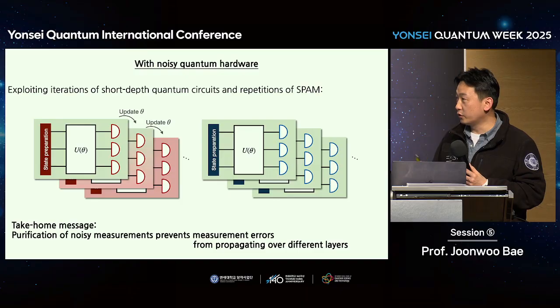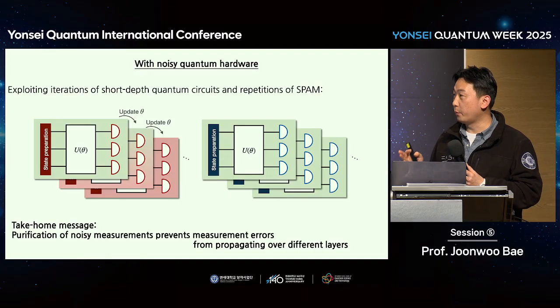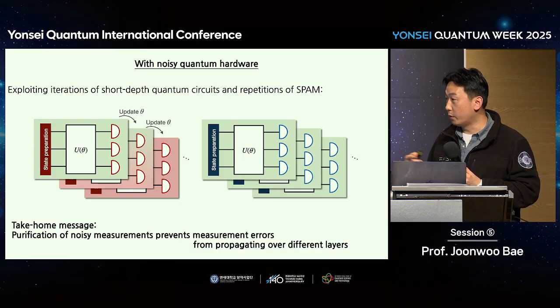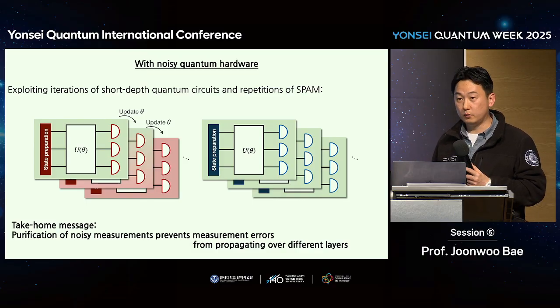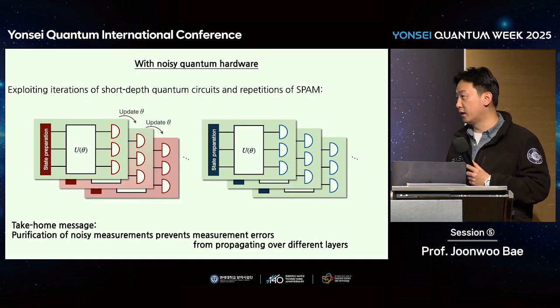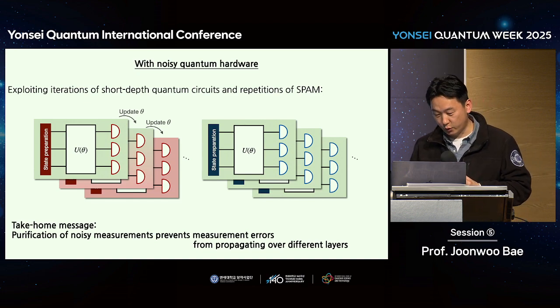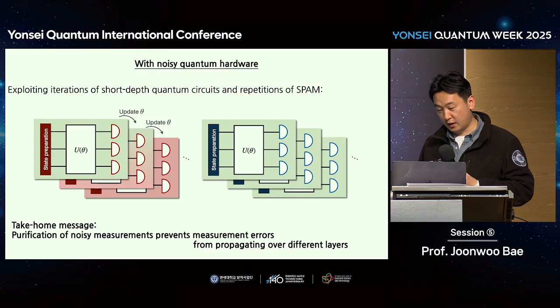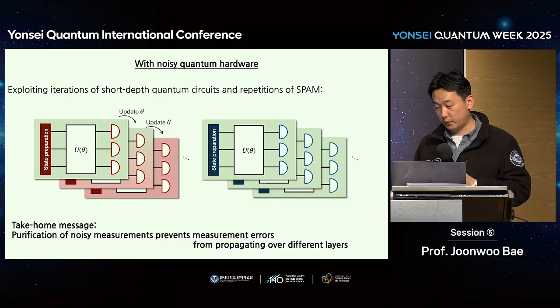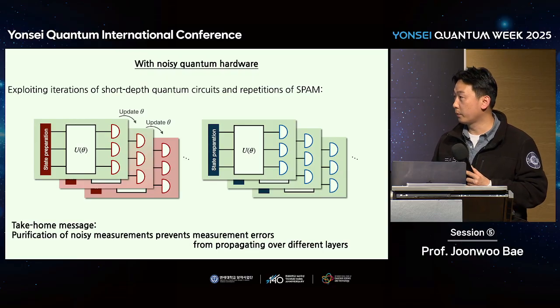So there will be lots of steps of measurement and state preparation. Therefore, the measurement error may propagate over different layers. But our method of purifying noisy measurement can be applied to the error of noisy quantum computing, and we can prevent measurement errors from propagating to different layers. Okay, this is the second one.